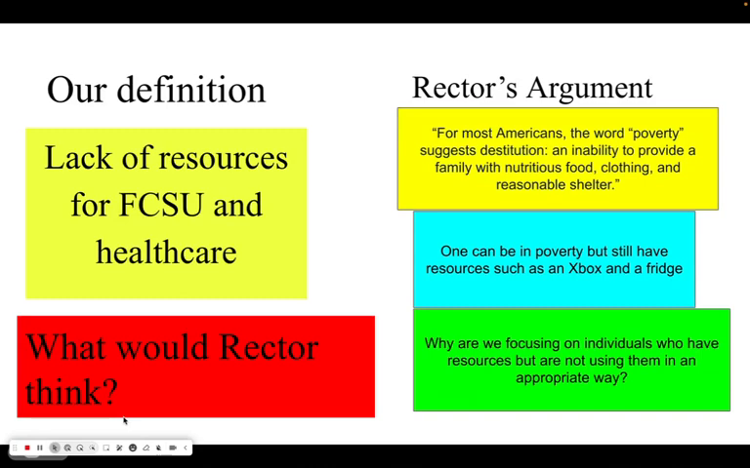Going off of what Marina said about Rector's argument, we asked ourselves, what would Rector think of our definition? We said that really just in relation to the definition of poverty as a lack of resources for food, clothing, shelter, and utilities, and healthcare, Rector would most likely have a nuanced perspective, just given the readings that we've read over the past week. While he would agree that the lack of these essential resources constitutes poverty, we think that he would argue that it's also essential to recognize the broader context and living condition of those classified as poor, just like Marina said.